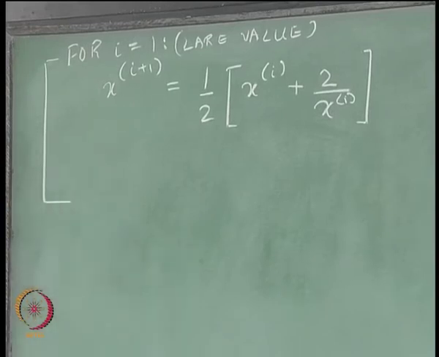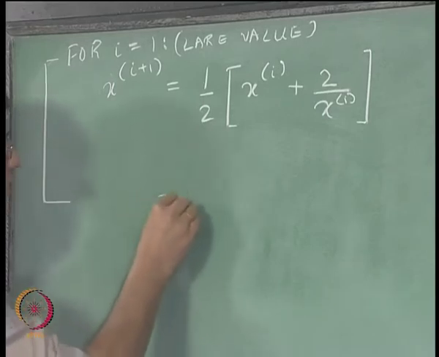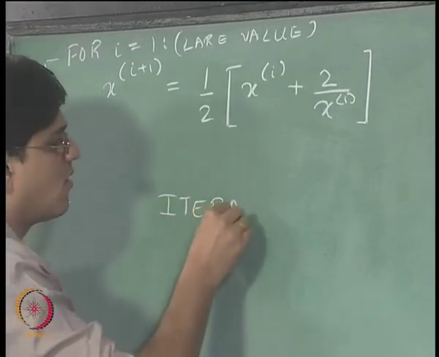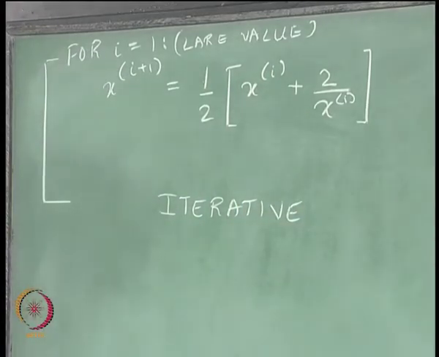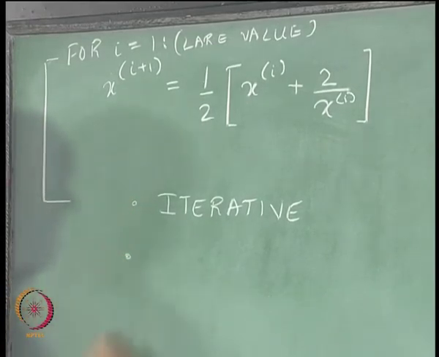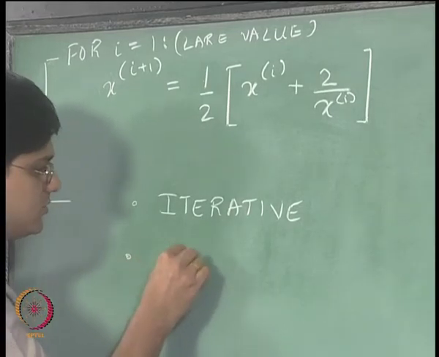Okay, and this overall process is what is known as an iterative method, and it captures the essence of all the numerical techniques that have come after or beyond this particular point. This particular method is, one, iterative. The second thing is that this method gives you an approximate solution.